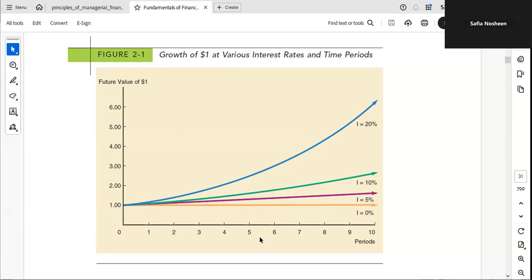So this is the concept of compounding, and in the next video we will discuss the concept of present value, and how we can find the present value.